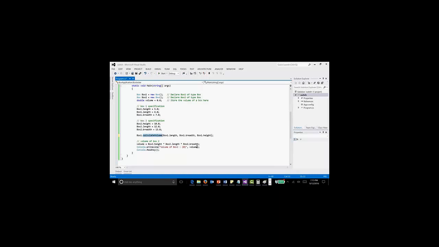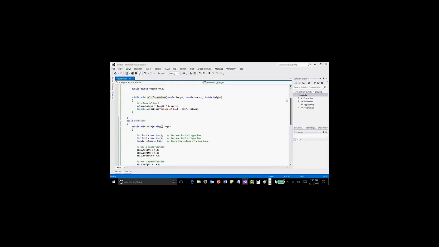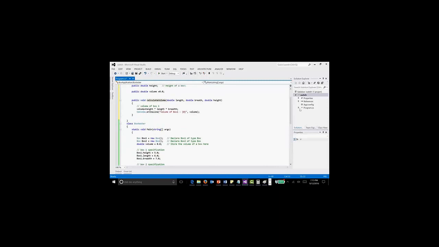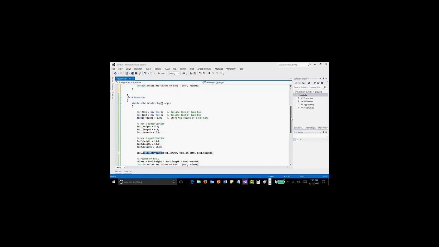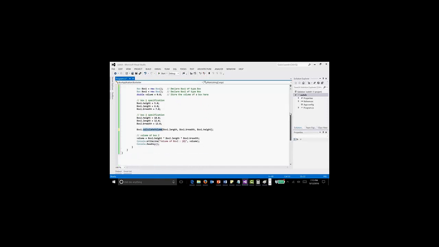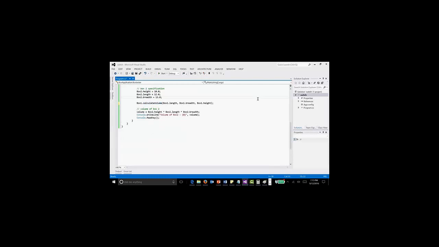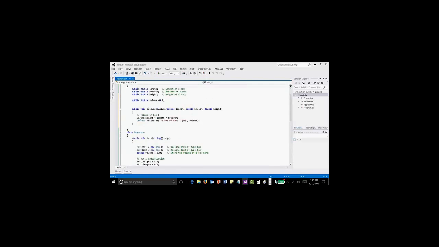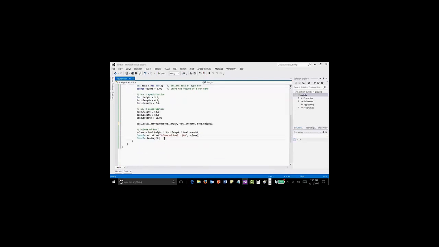Instead of calling this one, I can do the same thing again. I can do it in many ways. For example, now I'm calling this one, right? So this method will be called to calculate the volume and it will execute it. So now I don't need this line also. I can comment this one out.